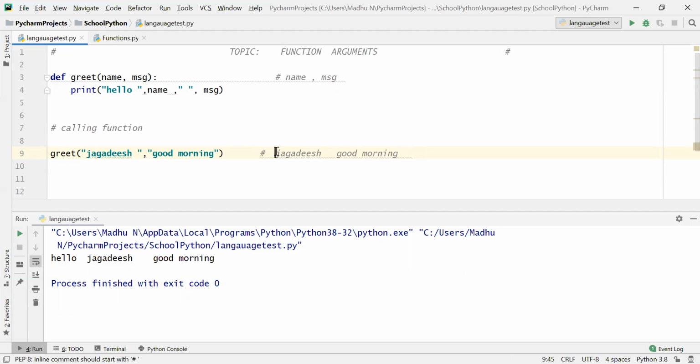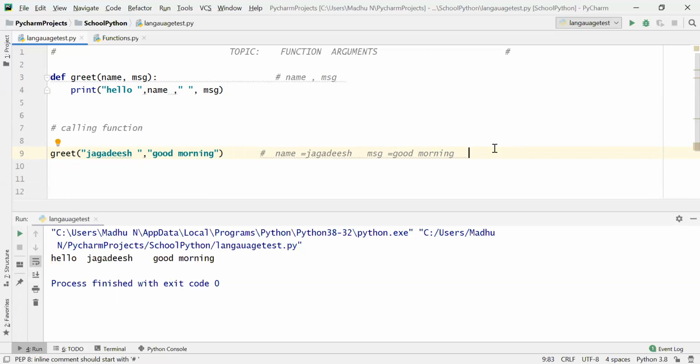Now how is this function call understood by Python? It will substitute name. So Jagdish will be assigned to name and good morning will be assigned to message. So in this way the function call works.